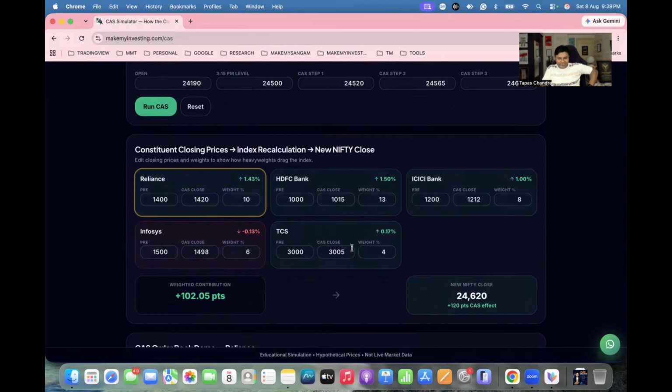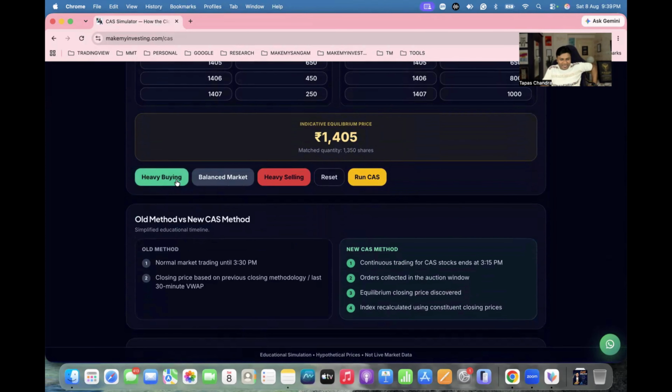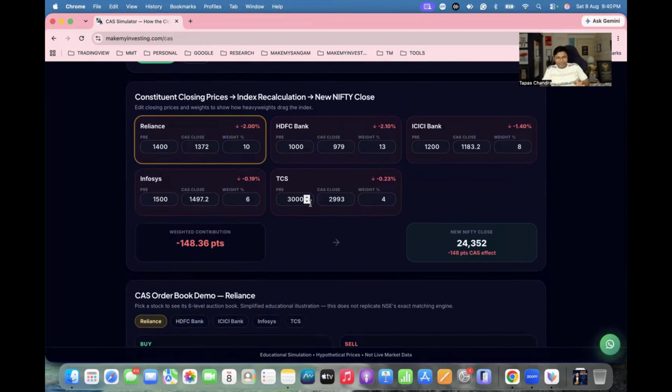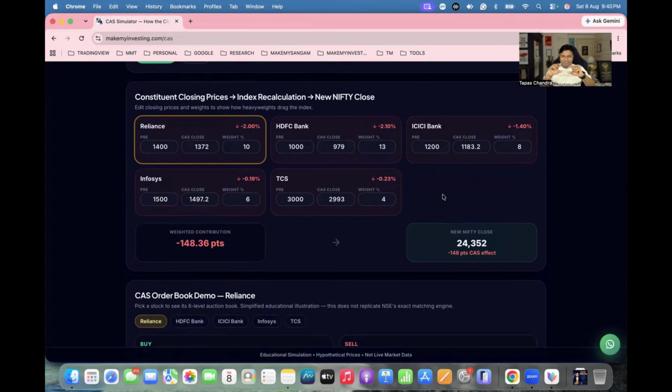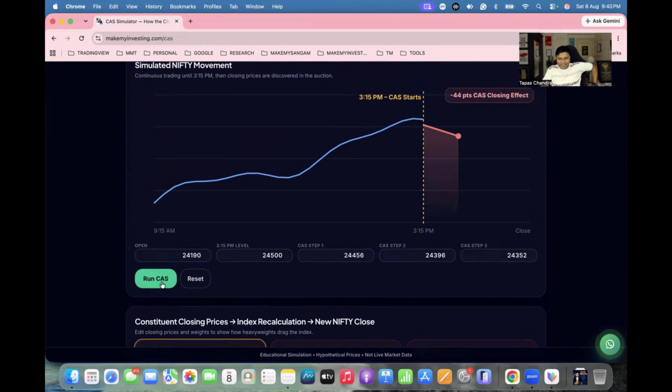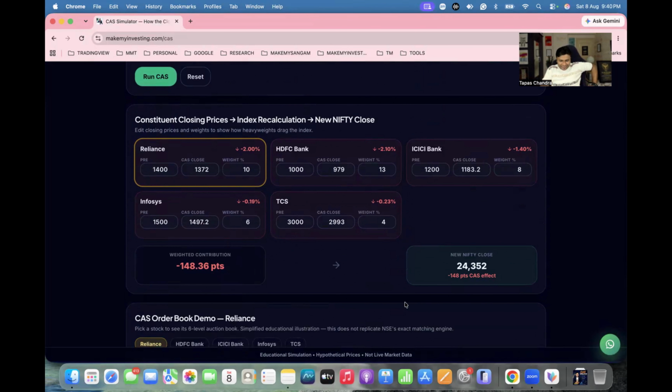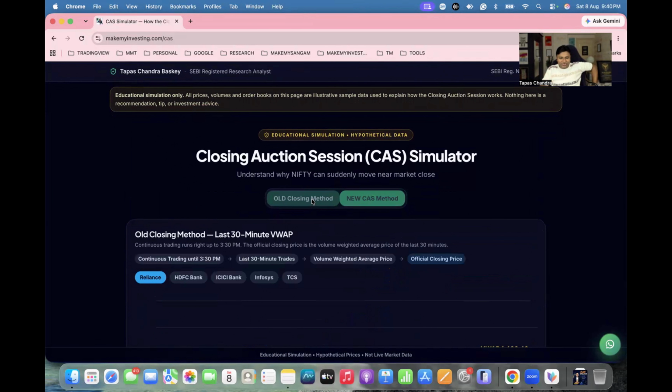This is the change. Now, if you use this simulator, let's think that currently the market is seeing heavy selling. So when we have heavy selling, what happens? Let's suppose during the CAS, all the stocks were sold drastically. That means the closing price was not the 3:15 price. Then this is the way Nifty will look. So suddenly you will see some sudden downside. Why? Because the constituent stocks themselves changed, and their prices changed. Now, if you go and see the older method, what used to happen?